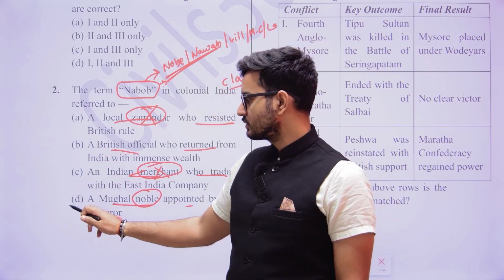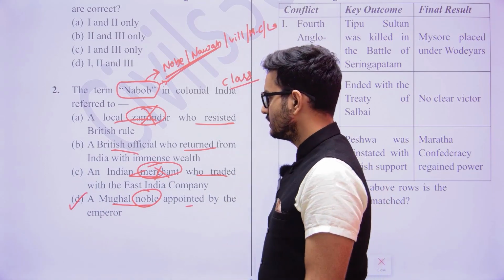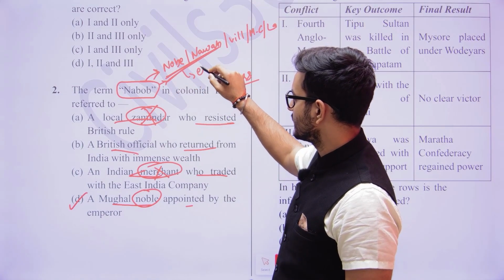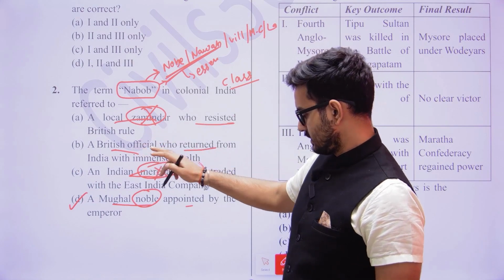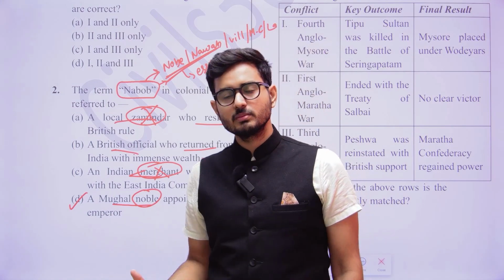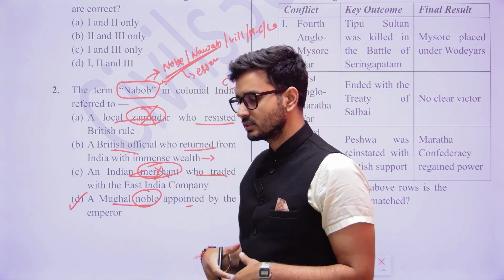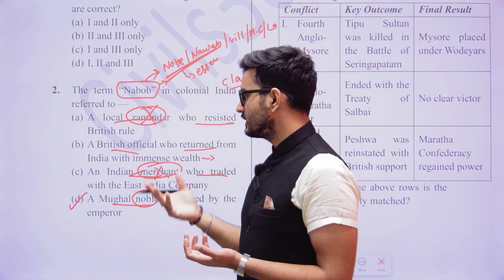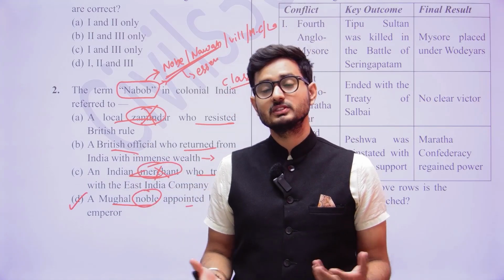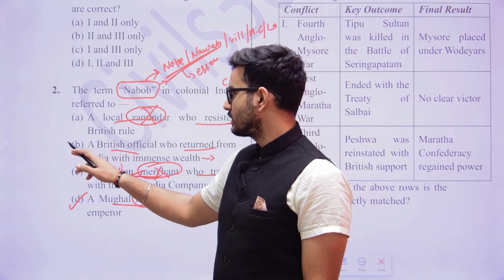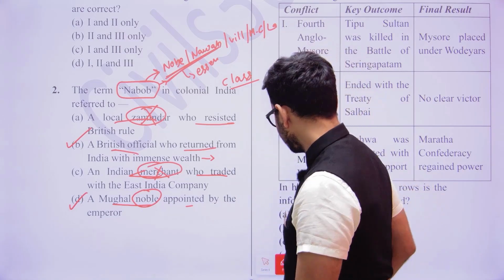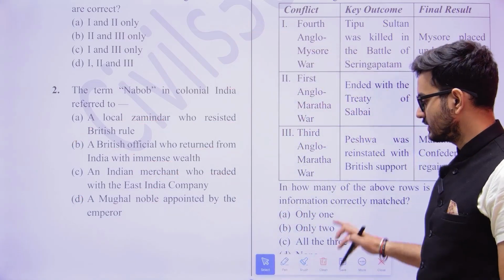Many of the aspirants could be going with this. However, go with the essence also. Nabob, if it is noble, go with the essence. What is the essence? The British official who returned from India with immense wealth. In India, a noble who had a lot of wealth was considered a noble. Similarly, if a British official went from India back to England, they would also be known as nobles because they had a lot of wealth. So Nabob was given to a person who looted wealth from India and took it back there, which increased their stature. That is what we can understand.